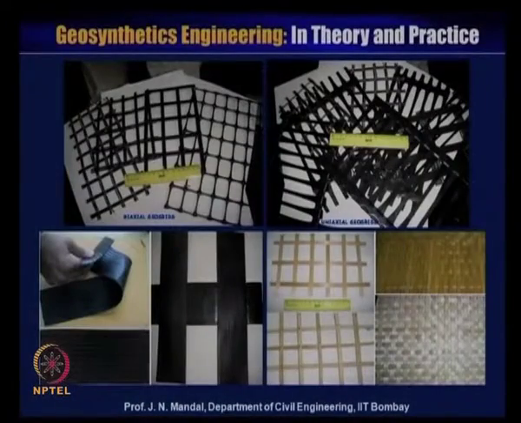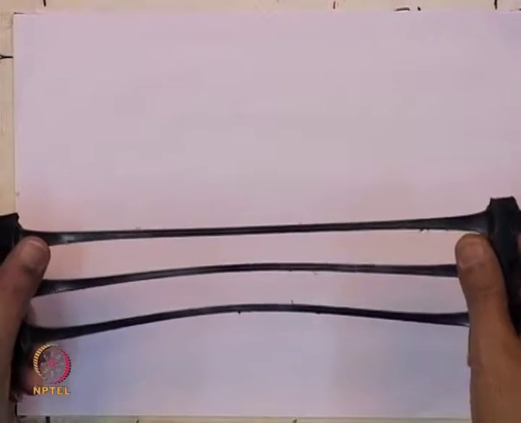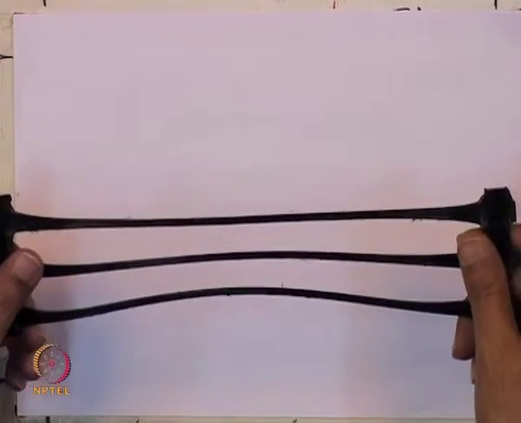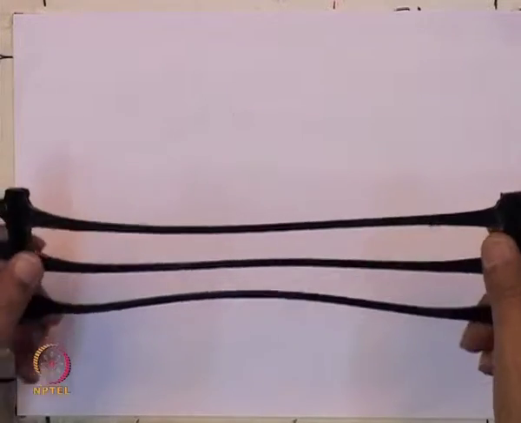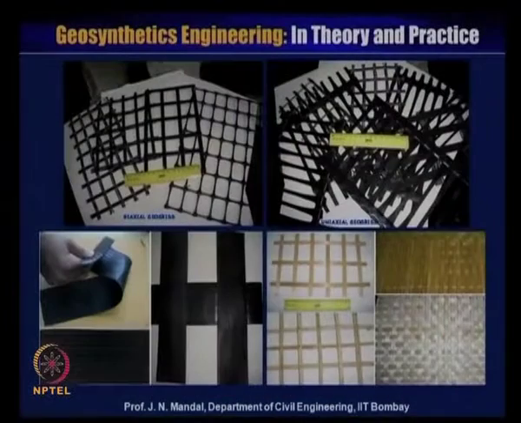Or you can have a uniaxial geogrid, which means you have tensile strength in the longitudinal direction only, not in the transverse direction. So there are mainly two types of geogrid material.